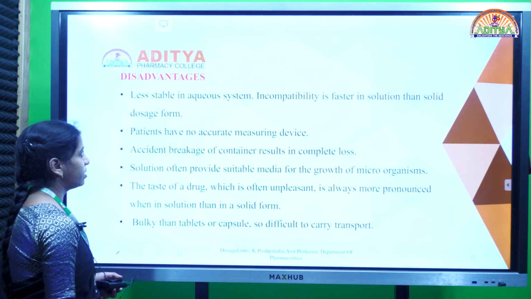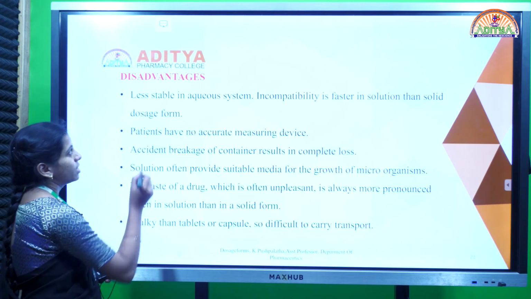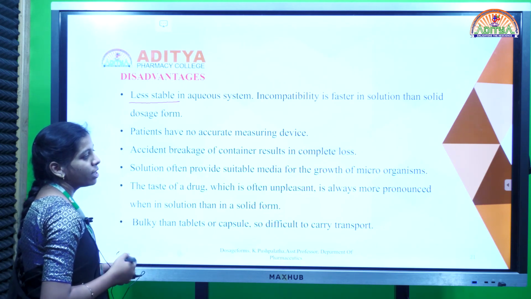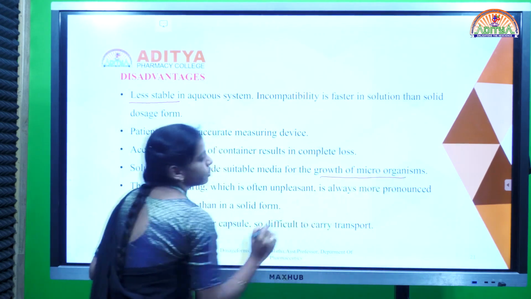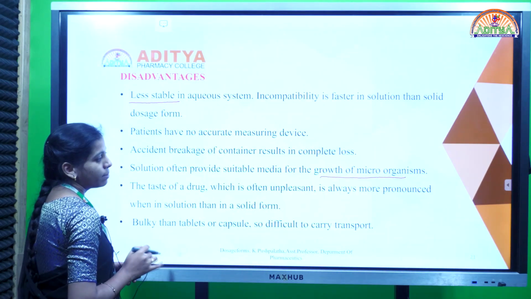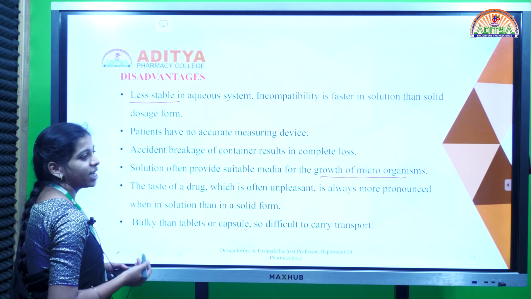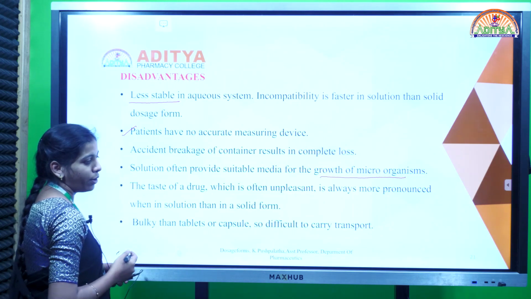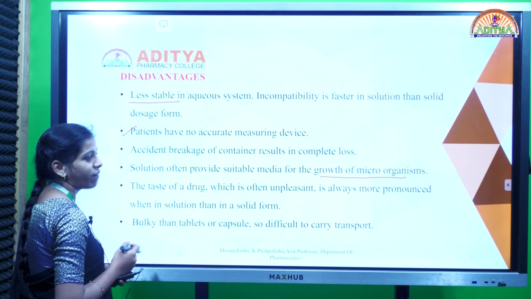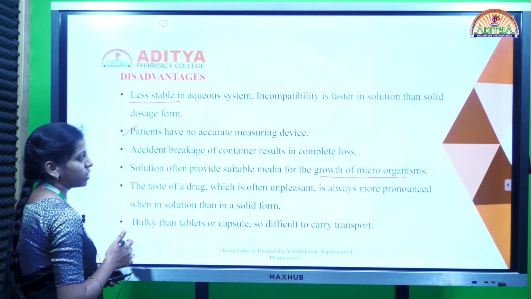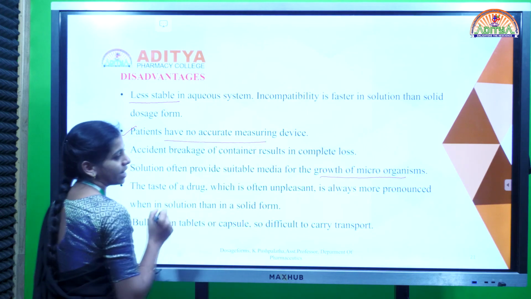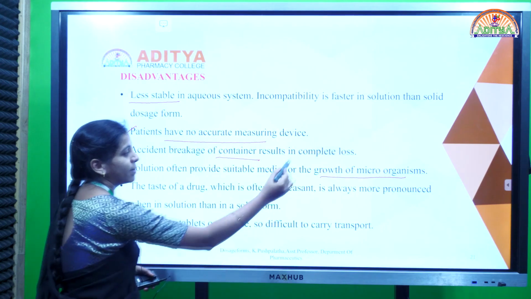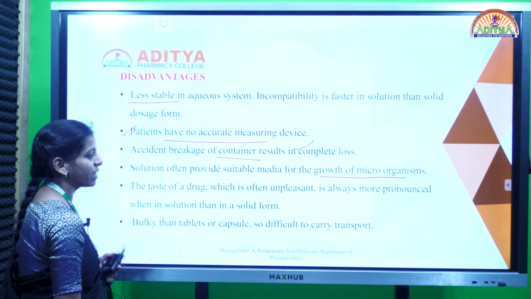Next are the disadvantages. As they are present in liquid systems, they are less stable. Why? Because they consist of an aqueous phase. This aqueous phase is very suitable for the growth of microorganisms, so they are less stable as microorganisms develop rapidly in the aqueous phase, and it is very difficult to measure accurate doses. In solid dosage forms, you can take an accurate dose like 650 mg or 500 mg, but in liquid dosage forms it is very difficult to measure accurately. And if the container accidentally breaks, there may be a complete loss of the dosage form. These are disadvantages of liquid dosage forms.